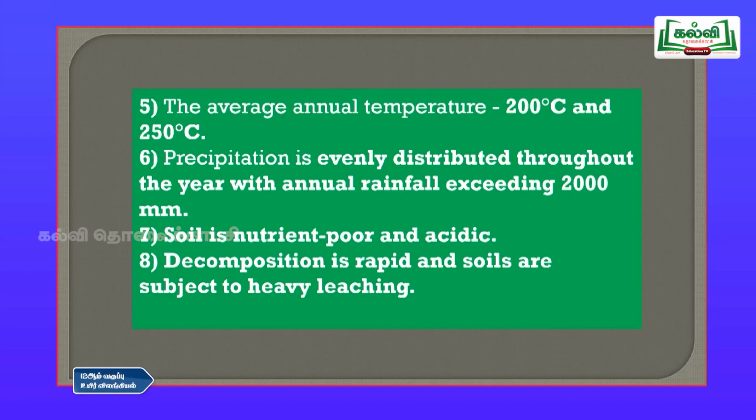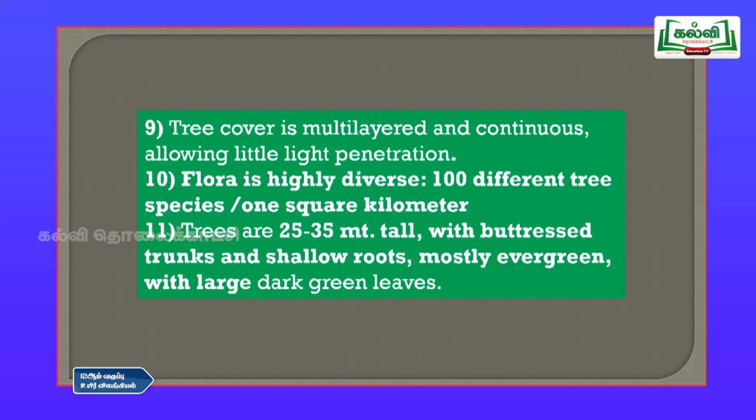And the seventh point is, the soil is nutrient poor and acidic, it is not alkaline, it is acidic, and the decomposition is rapid, and soils are subject to heavy leaching. Leaching means the water will be taking out most of the minerals from that place, that is called leaching. The ninth point is, tree cover is multi-layered and continuous, allowing little light penetration.